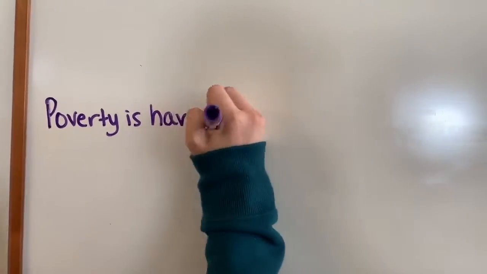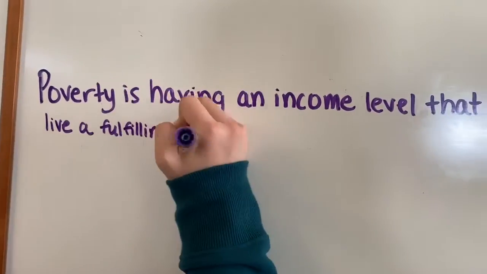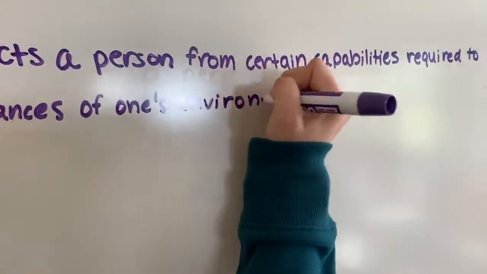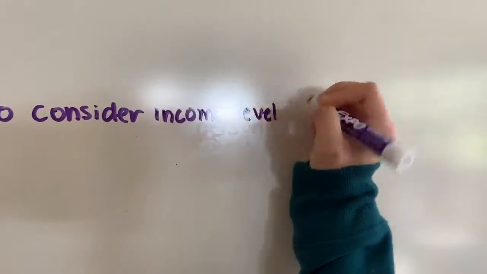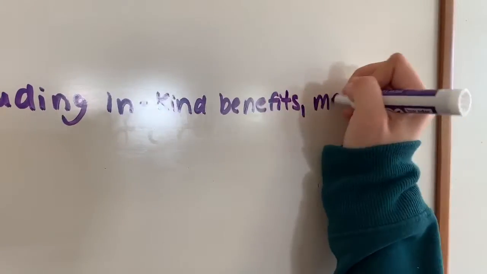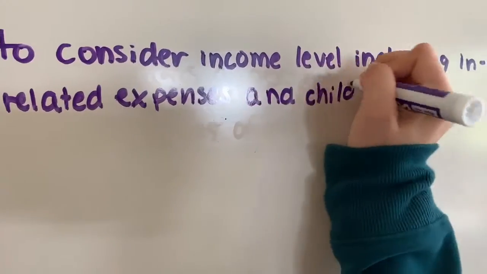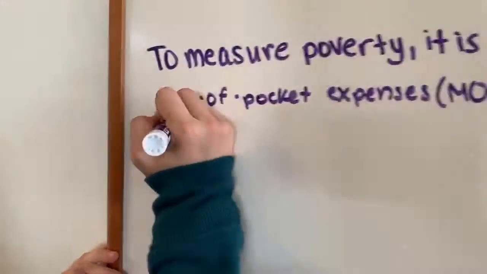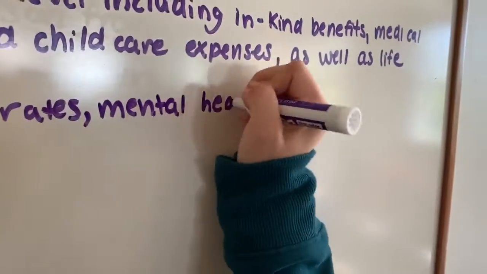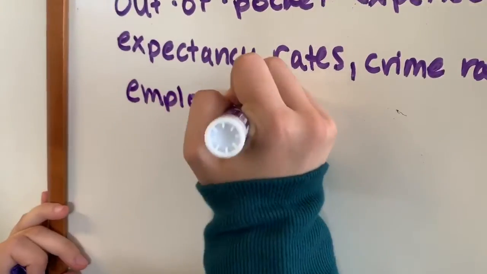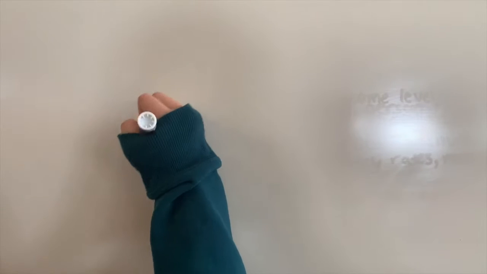Poverty is having an income level that restricts a person from certain capabilities required to live a fulfilling life, considering the social circumstances of one's environment. To measure poverty, it is important to consider income level, including in-kind benefits, medical out-of-pocket expenses, also known as MOOP, work-related expenses, and childcare expenses, as well as life expectancy rates, crime rates, mean years of schooling, literacy rates, mental health self-examinations, employment rates, voting rates, group identification surveys, and housing rates.